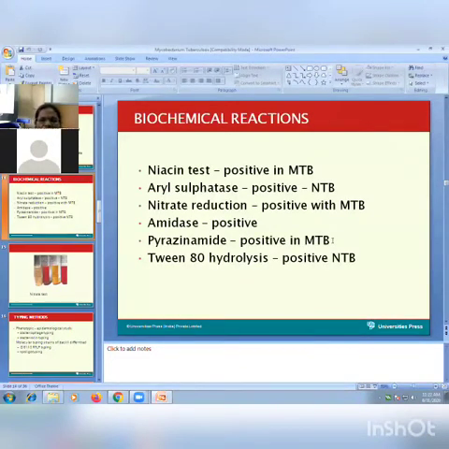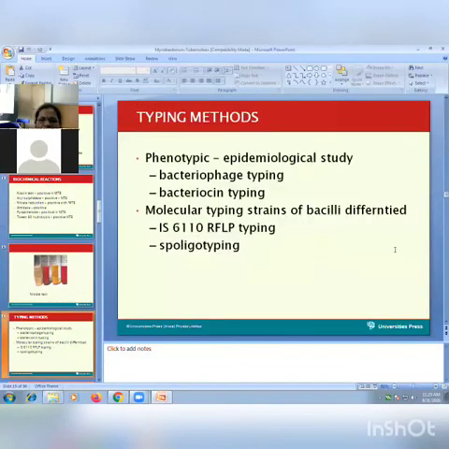These are some biochemical reactions. Some different biochemical reactions are used for differentiation of the two groups, that is M. tuberculosis and non-tuberculosis bacilli. See, Niacin test or a sulfatase test. So here in short it is given Niacin test is positive in Mycobacterium tuberculosis, while negative in bovis, like that. These tests are used for differentiation of the M. tuberculosis and other tuberculosis. So these are some different biochemical reactions. This is the nitrate reduction test.